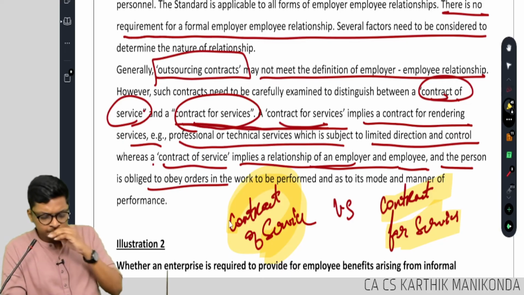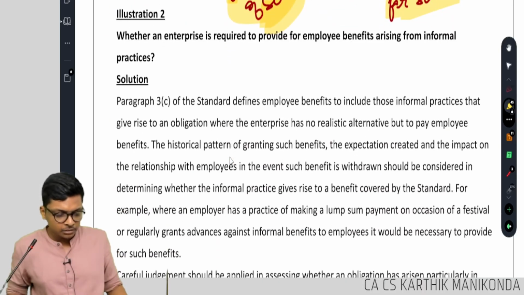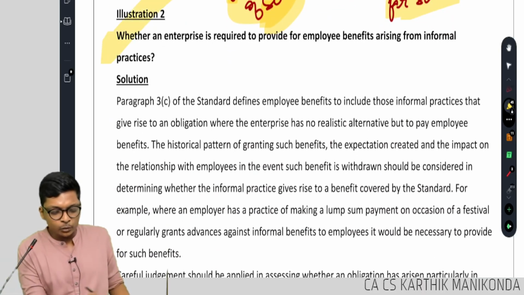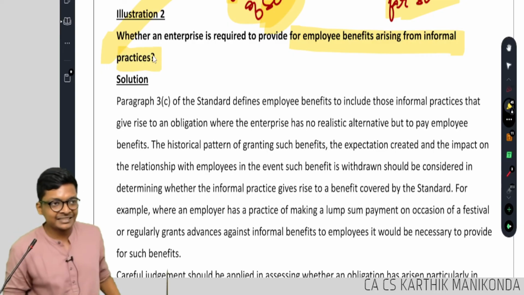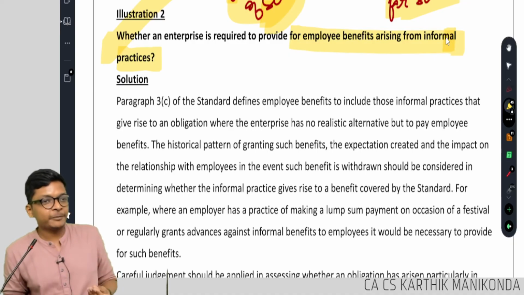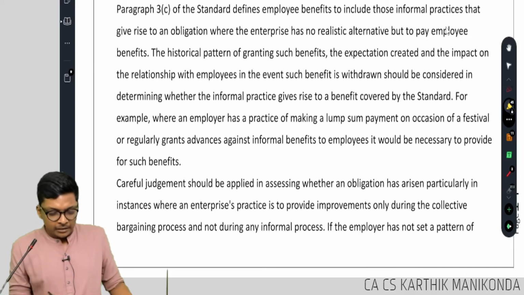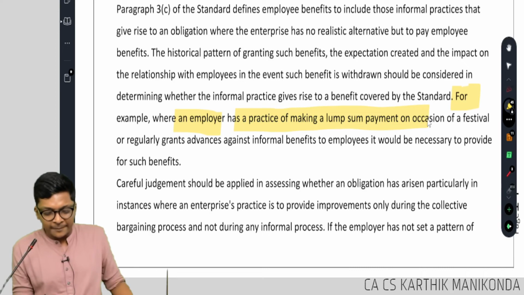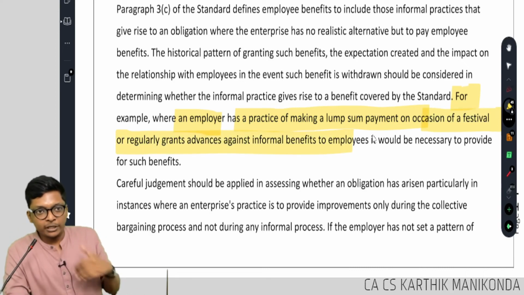Understanding? Clear? Everybody understanding? Second, whether an enterprise is required to provide for employee benefits arising from informal practices, yes or no? Informal practice like Diwali bonus, Christmas bonus, will I include? Yes. Answer is, it is very much covered. For example, where employer makes lump sum payment on occasion of festival or regularly grants, an employee also expects this.